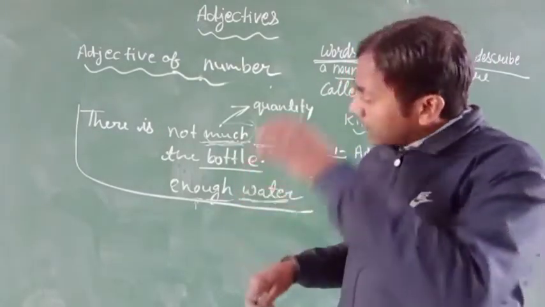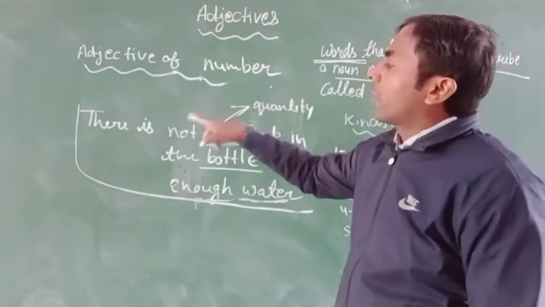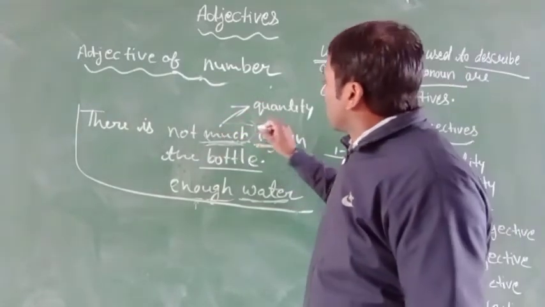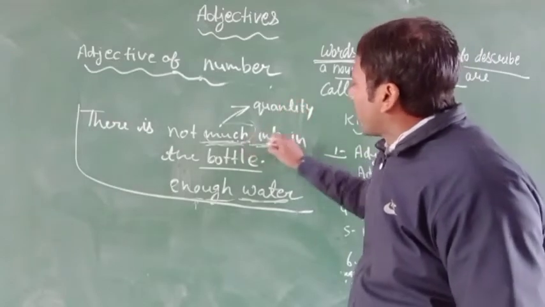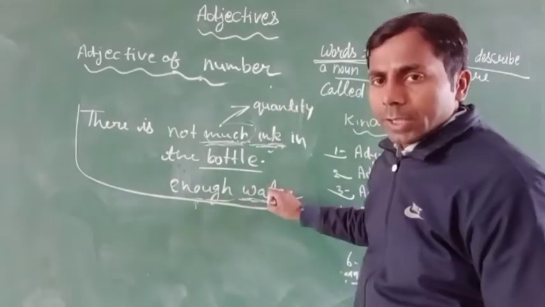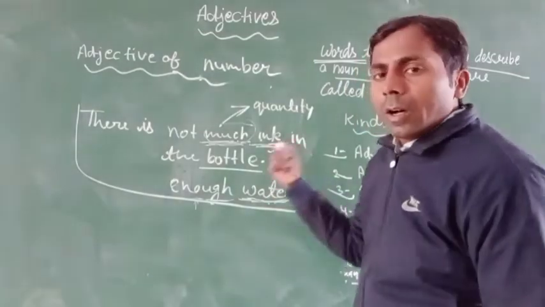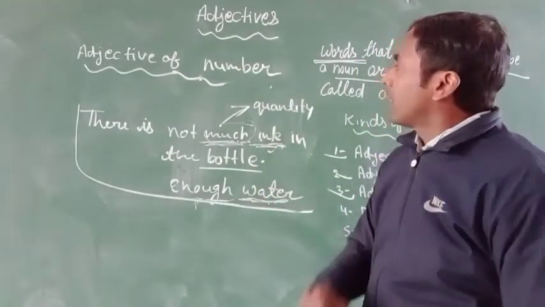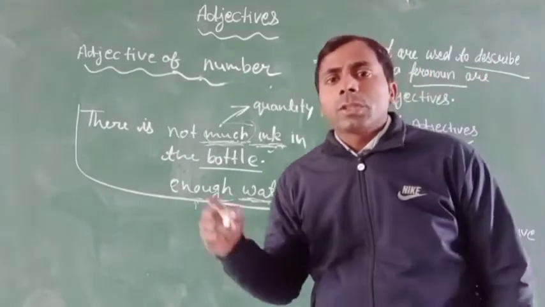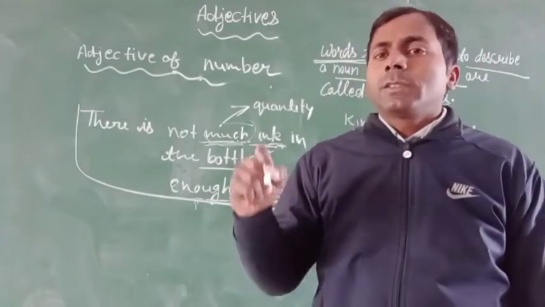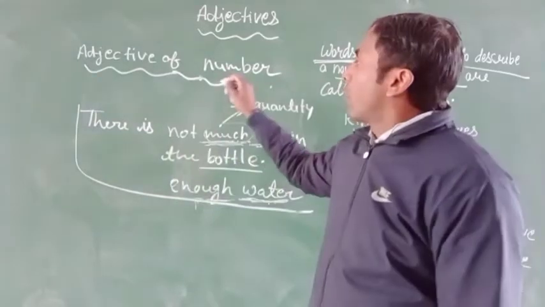In adjective of quantity, we are telling about the quantity of persons or things, that is, the uncountable. But in adjective of number, we use numbers with countable nouns.